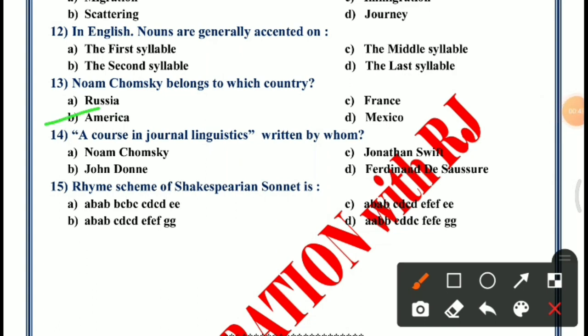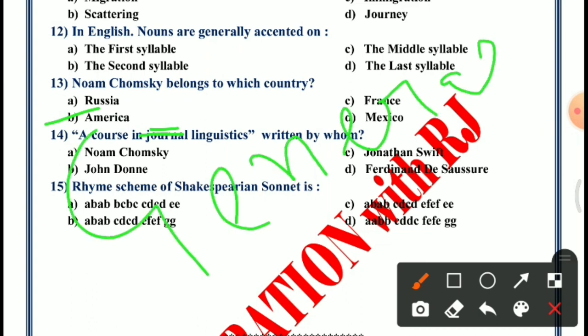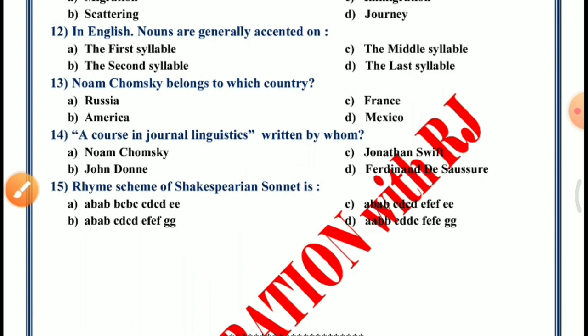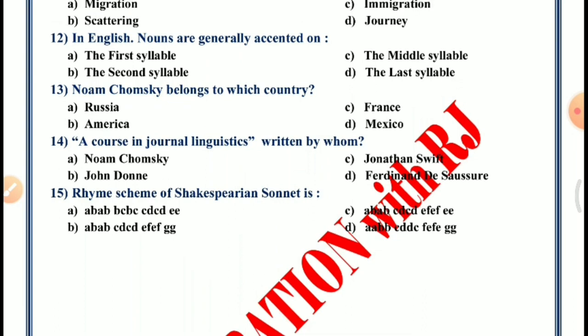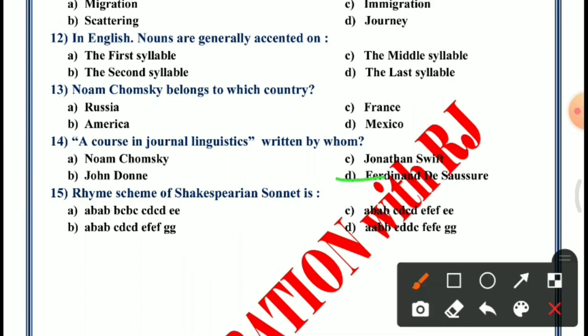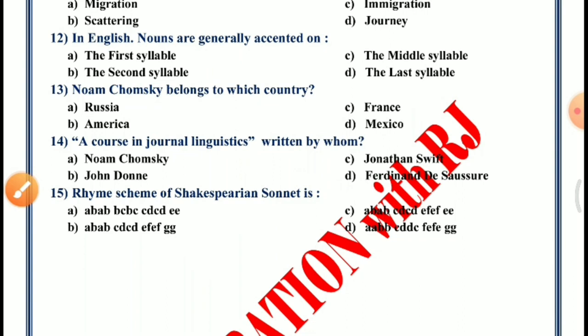Question 14. A Course in General Linguistics written by whom? Here the spelling of general is G-E-N-E-R-A-L. A Course in General Linguistics written by whom? Options are Noam Chomsky, John Donne, Jonathan Swift, Ferdinand de Saussure. The answer is D, Ferdinand de Saussure.